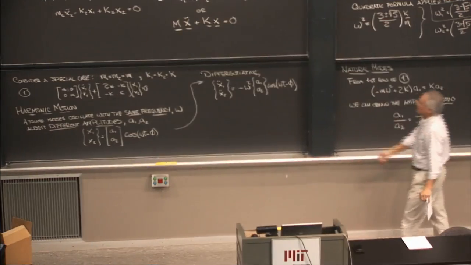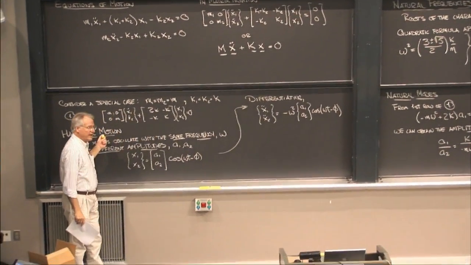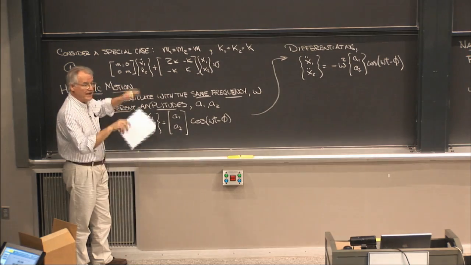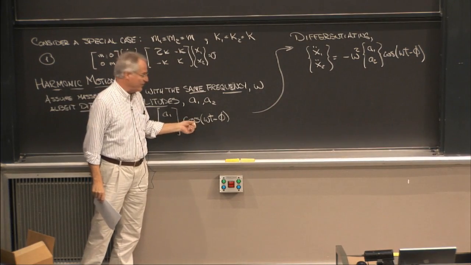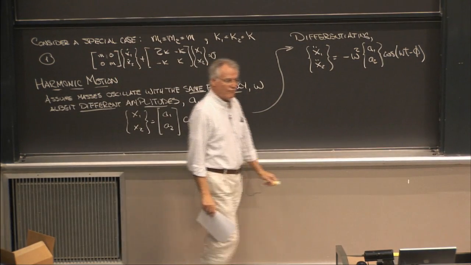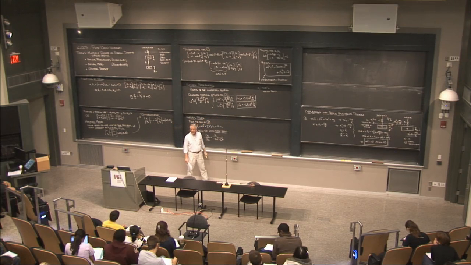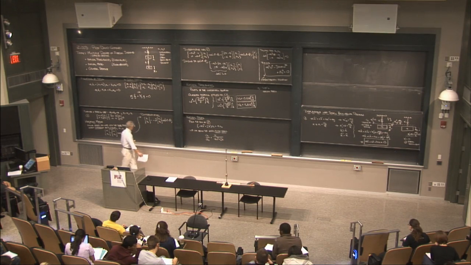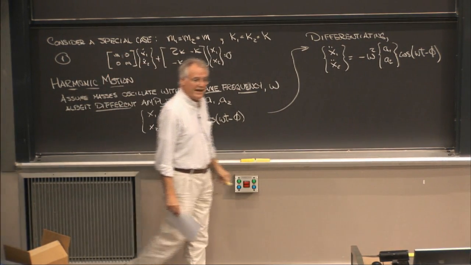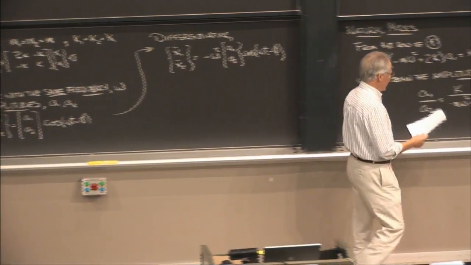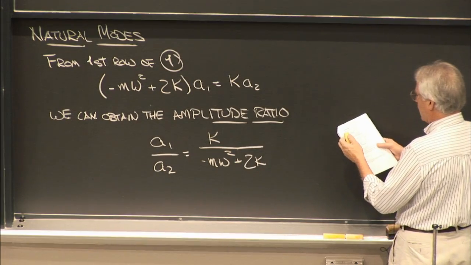What we're doing is we found the omegas. You remember, just to review the bidding, our original assumption was harmonic motion. That is to say, all the displacements are moving in synchrony, as it were, the same sinusoidal frequency. We've just found what frequencies those are. There are two of them, and they're right there. Okay, now we're after the relative magnitudes or the relative amplitudes of A1 and A2. And we, from one of the equations, isolated one of those.